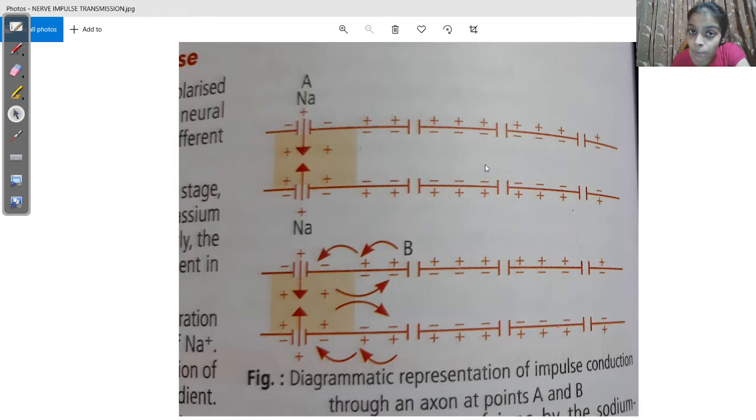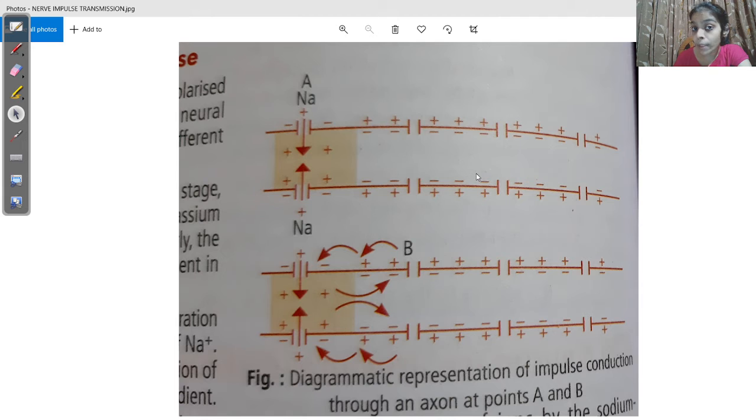What is the ratio? For every 3 sodium ions, 2 potassium ions will be exchanged. Which means if 3 sodium ions are going out, in exchange 2 potassium ions are coming in. So this is happening when the nerve fiber is in polarized condition, which means at rest, when there is no stimulus.